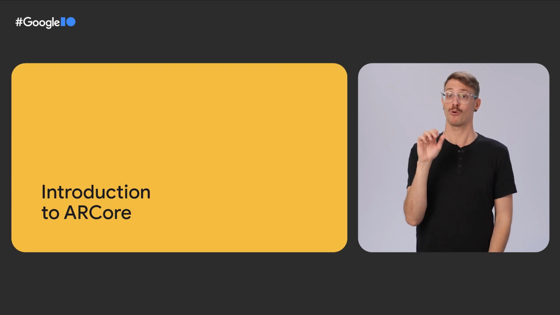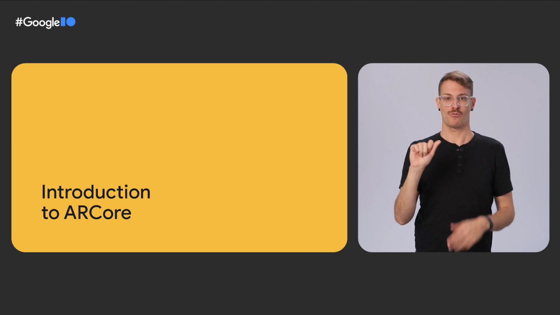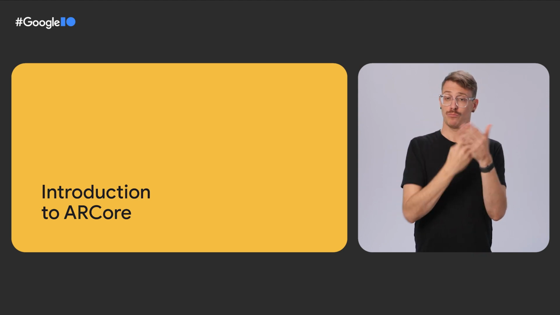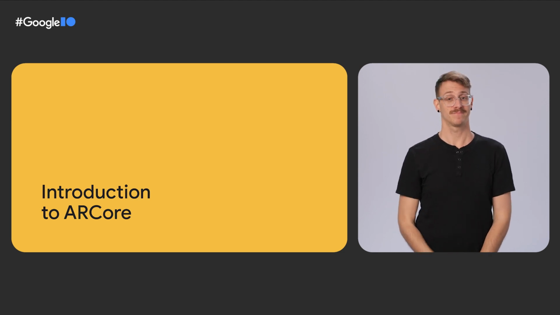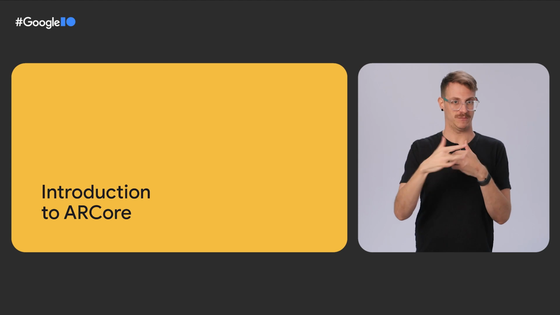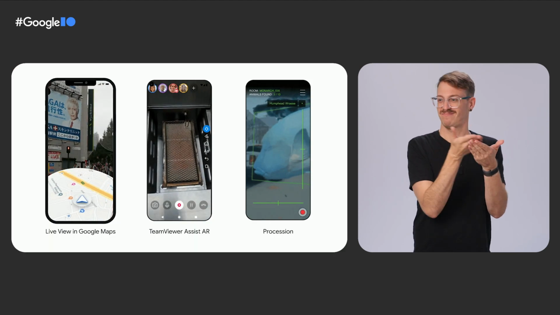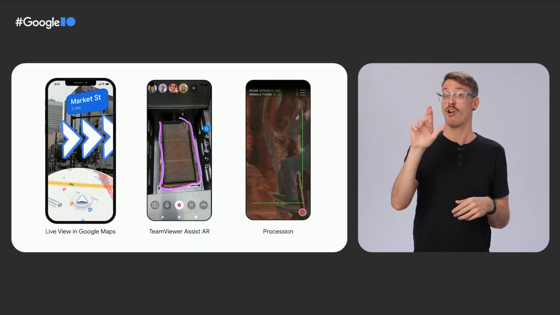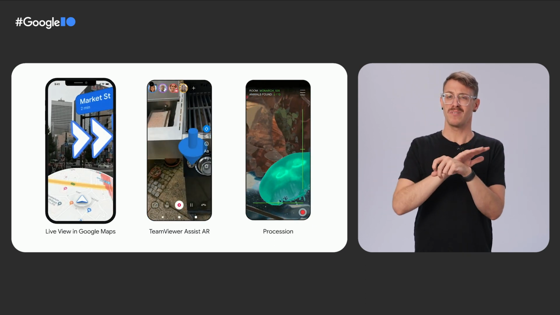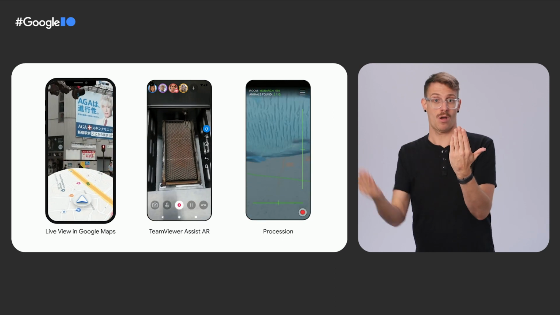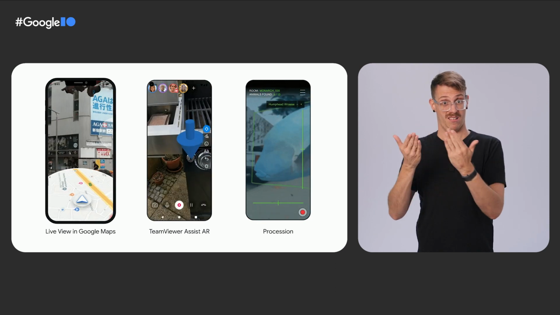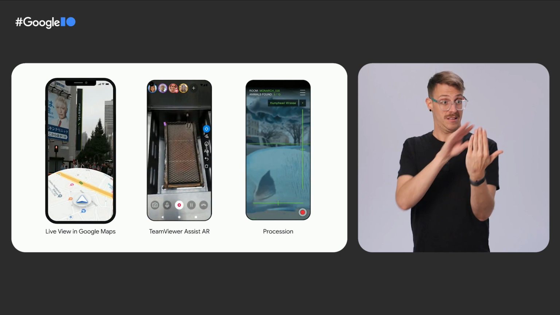ARCore is Google's platform for building augmented reality experiences on mobile devices for both Android and iOS. We want augmented reality to be available to everyone and work on existing devices. Augmented reality, or AR, is a technology that enables completely virtual objects to be placed in the real world. The virtual objects get drawn on top of the camera image, and when drawn correctly, they blend in, almost like